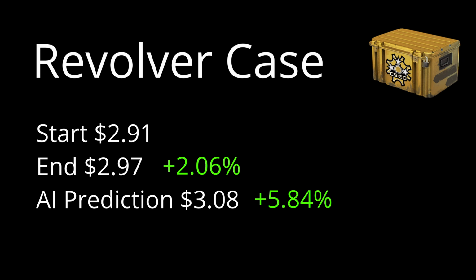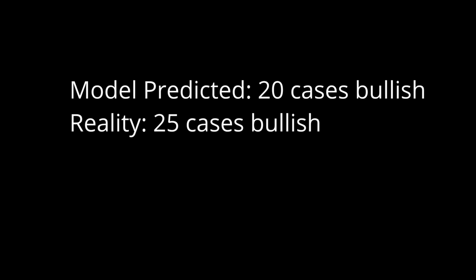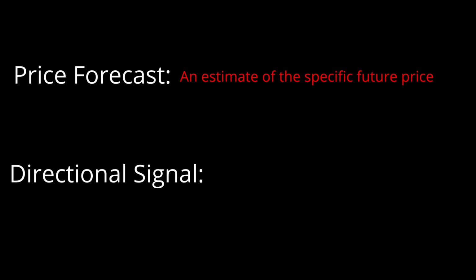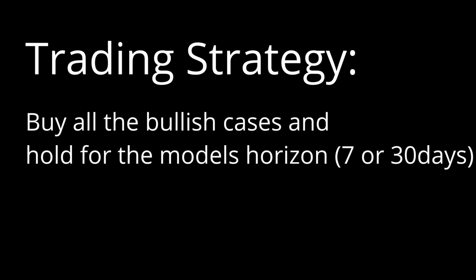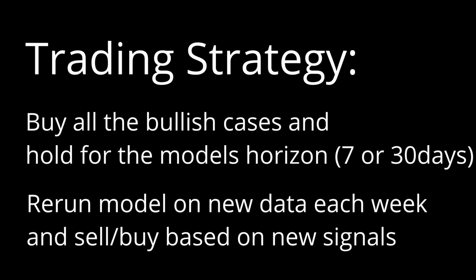Even though the AI overshot a little with the revolver case, over the 7-day horizon, it correctly identified 20 of the 25 cases as bullish, 80% directional accuracy. I originally designed the model for price forecasts, but its strength appears to be directional signals. In practice, that's actionable because you can allocate your capital across the bullish picks and capture the average upside.